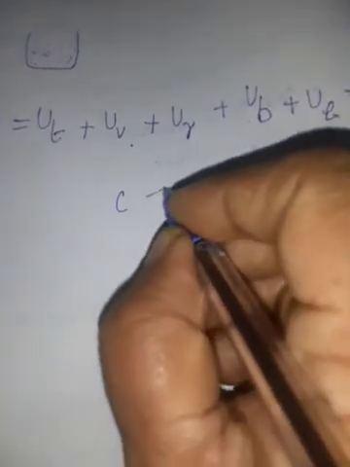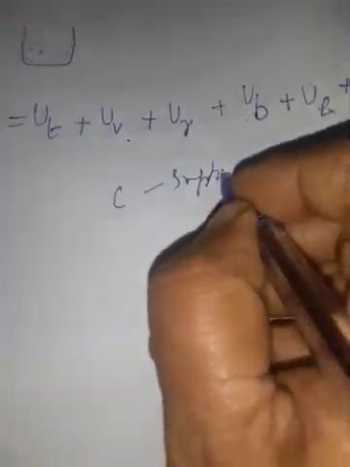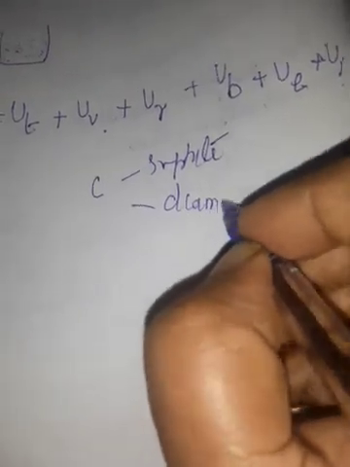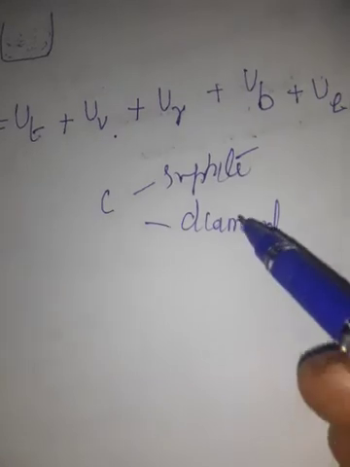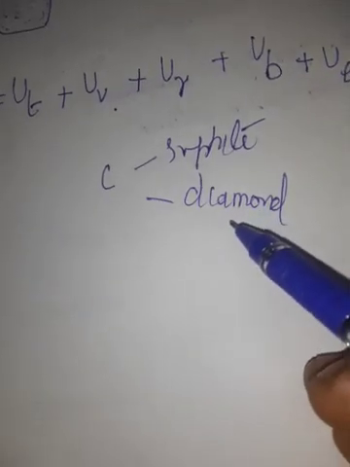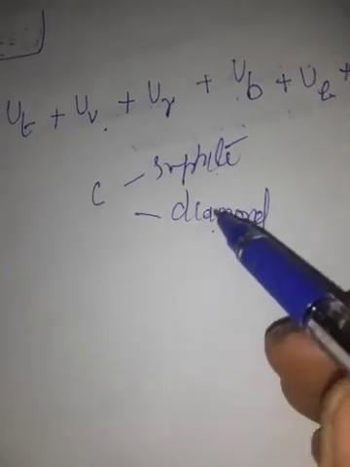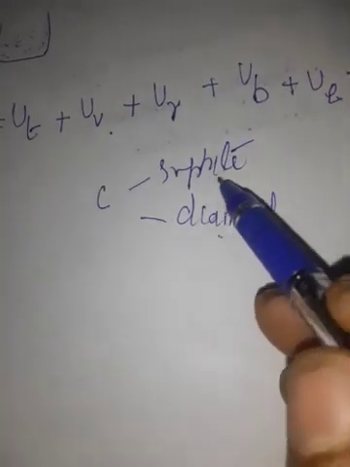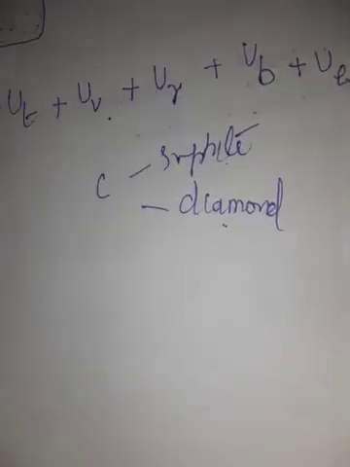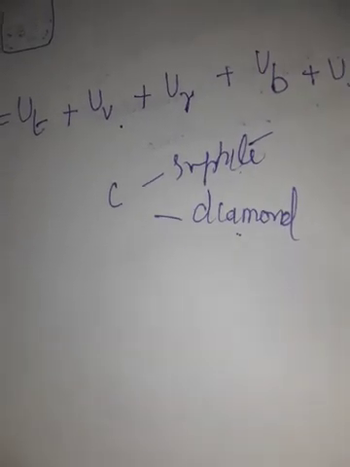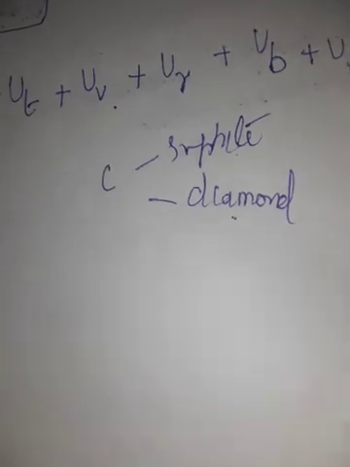Already you have learned in 10th standard the structure of graphite and the structure of diamond. They differ from each other. They possess different internal energies. They have different structures, but they both belong to carbon only. Different structures, different internal energies, so they differ from each other.